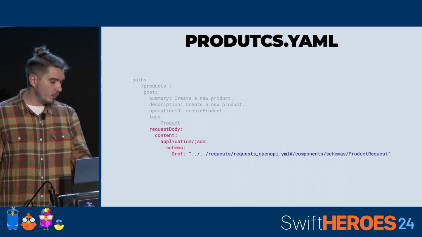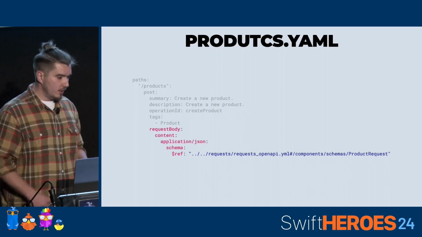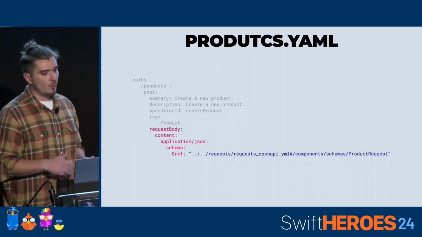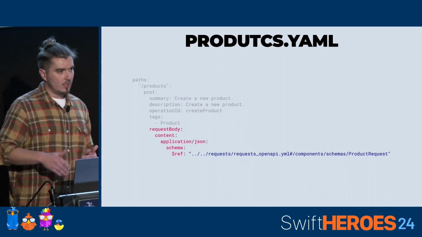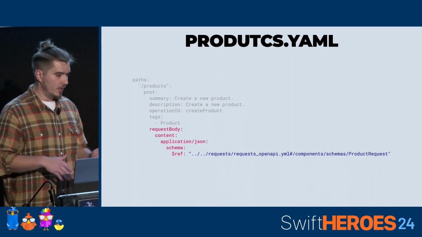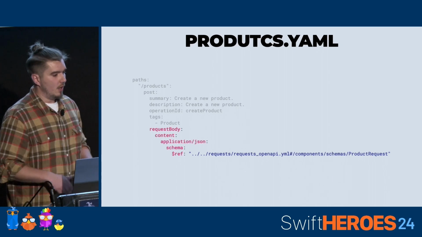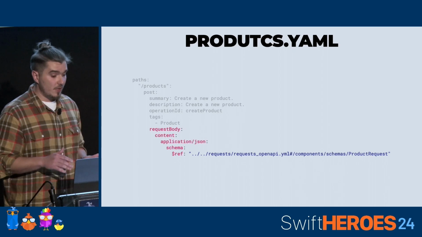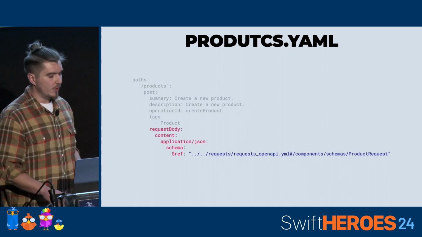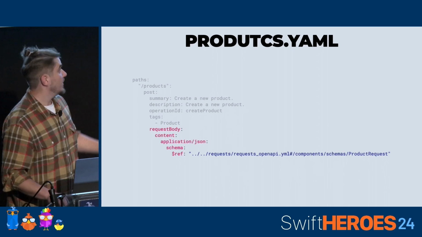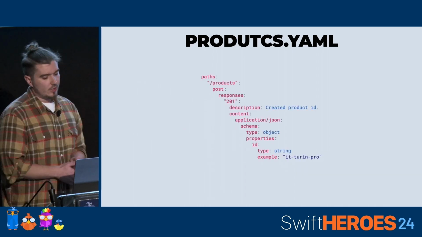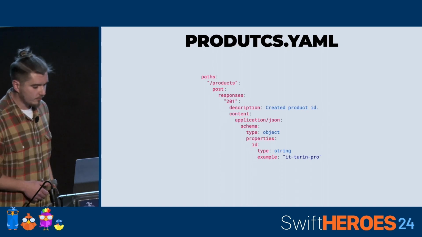And what we are doing here, we are defining a schema declaration which lives outside our document, because we can do that. Mostly, if the API is big, it's a good practice, I think, to split the entire document into separate files, but anyway, we can reference the other file.